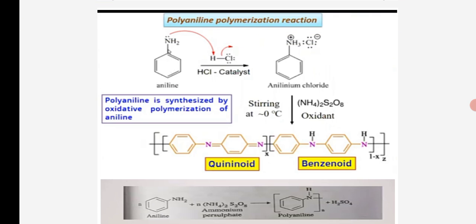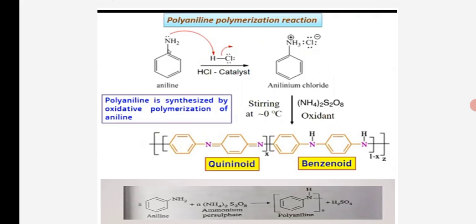In the quinoid structure, the nitrogen is attached to the benzene by double bonds, and in the benzoid form, single bonds are attached to the benzene ring, but the nitrogen has one hydrogen present.